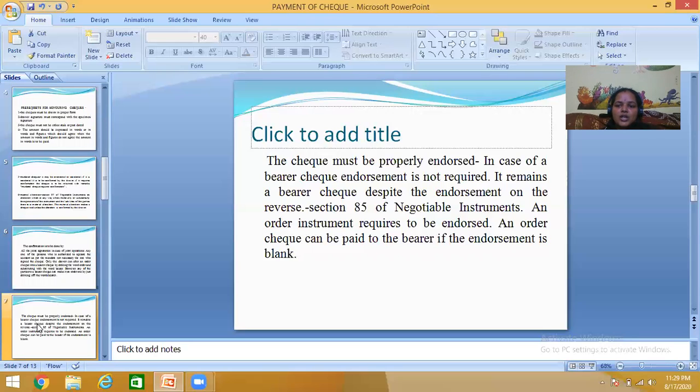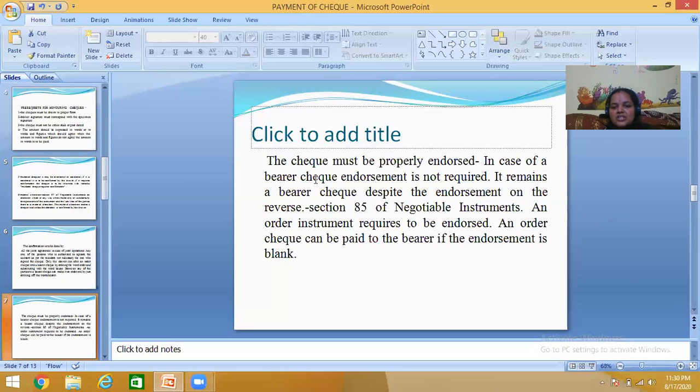What do we mean by endorsement? Endorsement is one party endorsing a particular check to another party. That party is then not liable to pay the amount; he endorsed the check to the other party, and the other party is liable to pay that amount. So the check must be properly endorsed. If not properly done, then both parties may ask for payment and claim the amount, and they can file a case against the banker if he does something wrong.